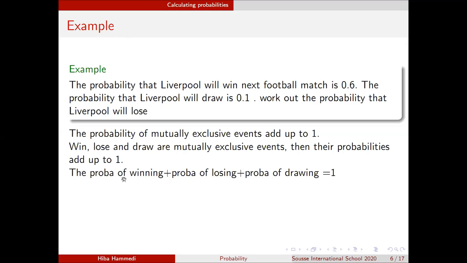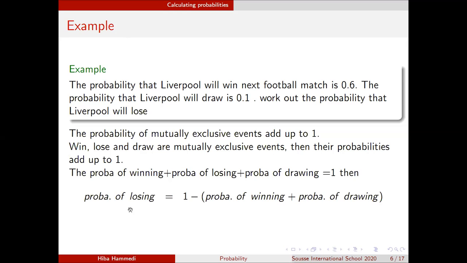So I can write it as an equation: probability of winning plus probability of losing plus probability of drawing is equal to 1. Now I know the probability of winning, I know the probability of drawing, and I'm looking for this one, so I just need to subtract the probability of drawing and winning from 1 to get the probability of losing, and this is exactly what I will do. So the probability of losing is equal to 1 minus the sum of the two probabilities. Just substituting the values here, 1 minus (0.6 plus 0.1), which is equal to 0.3, since this one is 0.7. So this is exactly what you need to know.